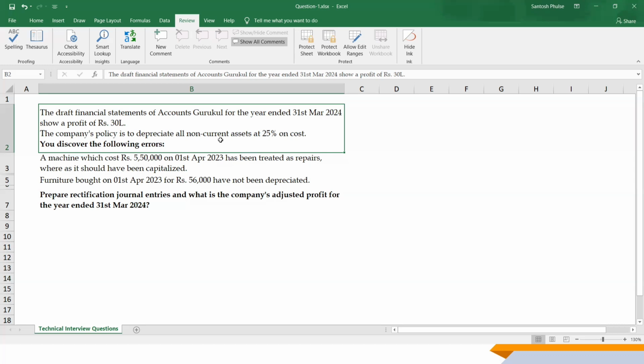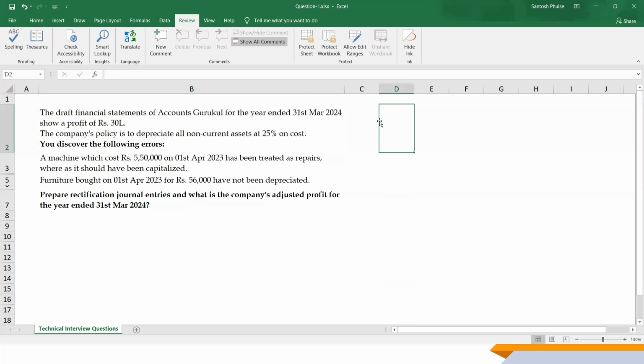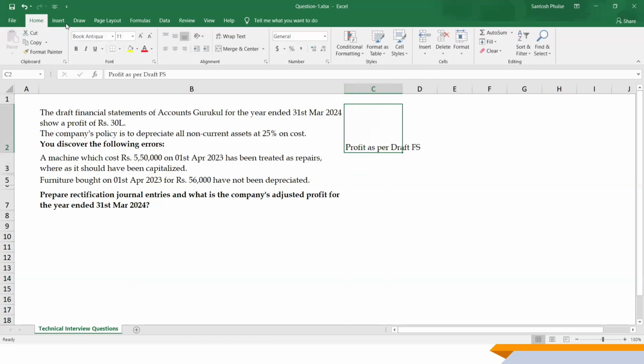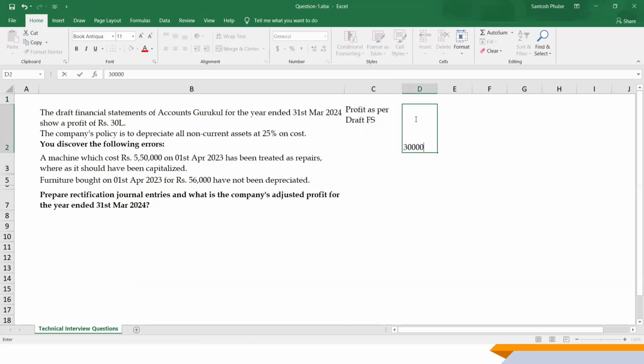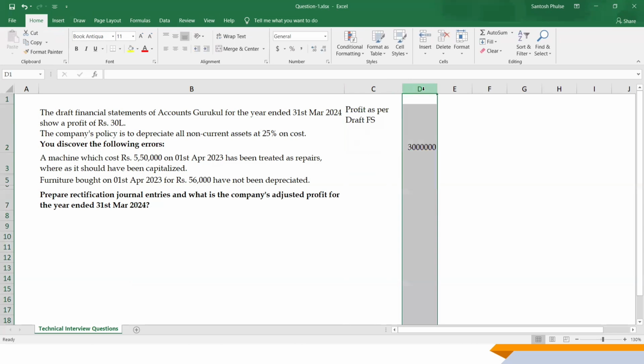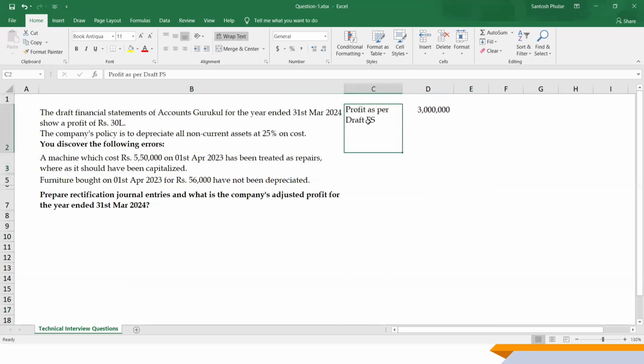Now, if you see here, the first is the draft financial statements of Accounts Gurukul, the profit as per the draft FS. So we will plot how much the profit is as per the draft FS, and then we'll jump towards the rest. As per the draft FS, the profit is 30 lakh. Okay, that's the first one. Now the second,